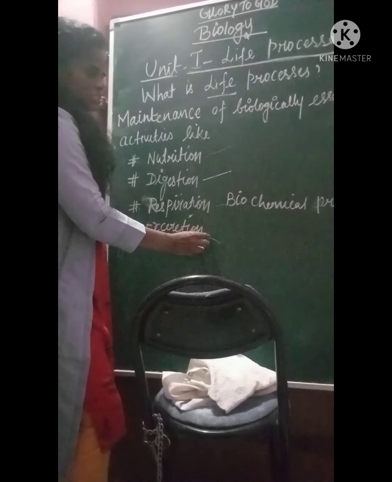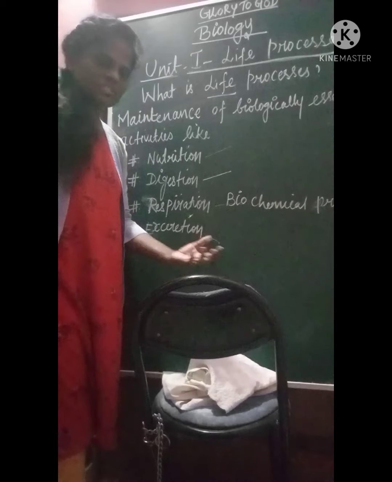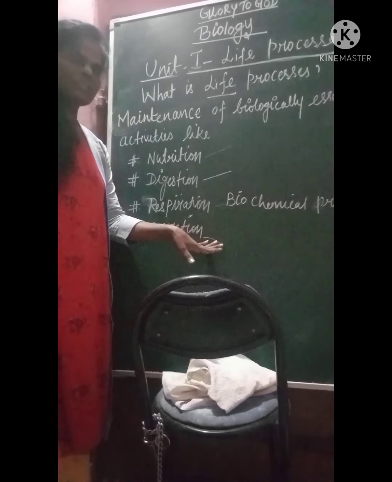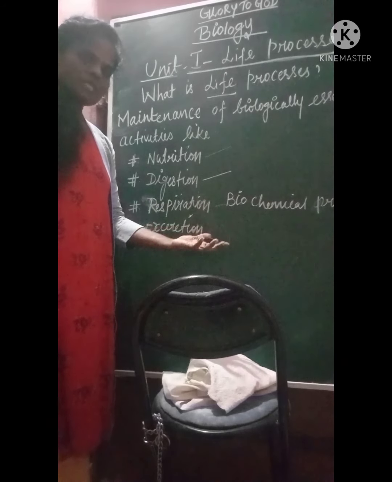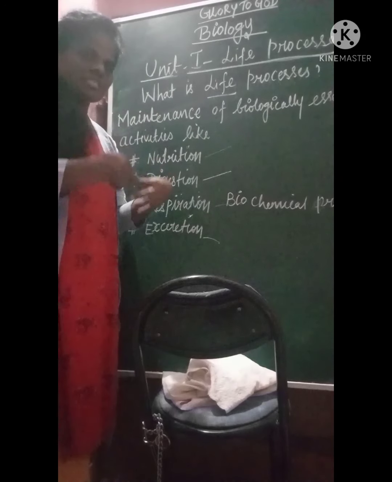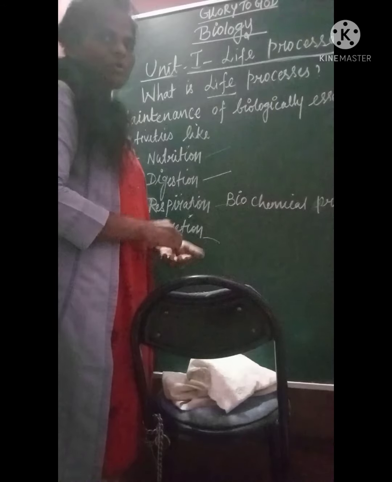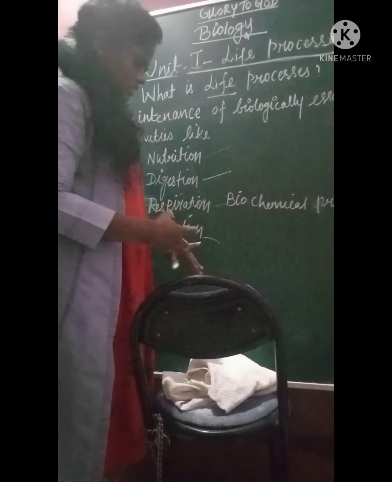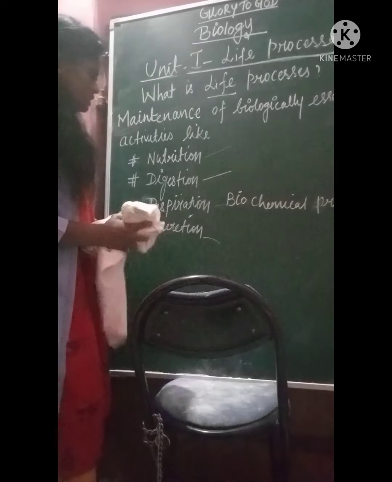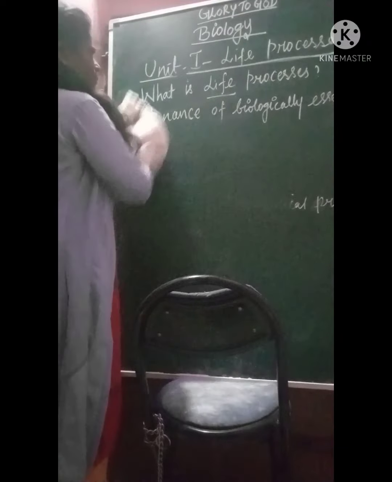Another important one is excretion. Excretion is nothing but the removal of waste products which are accumulated in our body as a result of metabolic activities, the metabolic process, we can say. So this is what we are going to see in detail: what is excretion and how it happens.